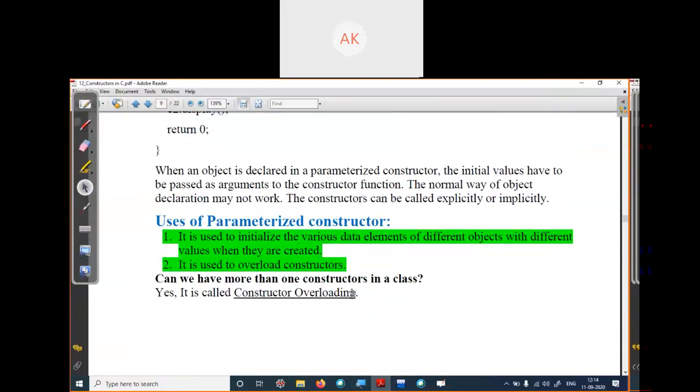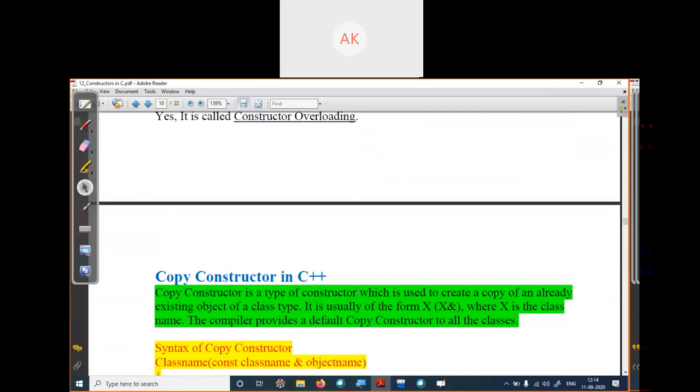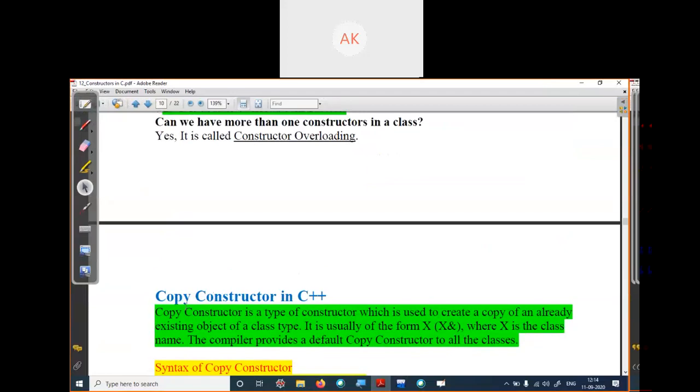If you do not have any doubt, I am starting the next type of constructor, which is the copy constructor. Copy constructor means it's copying some values from another object.